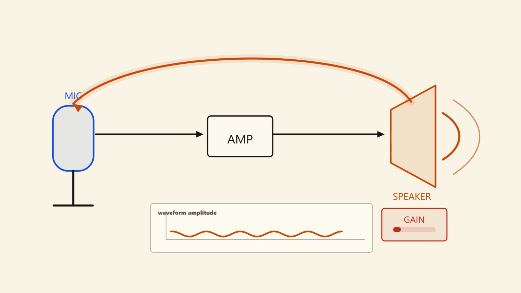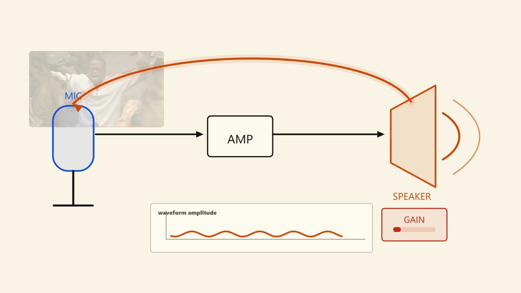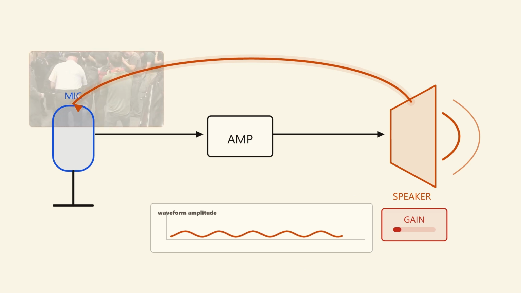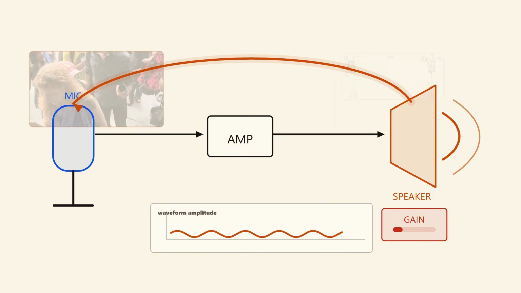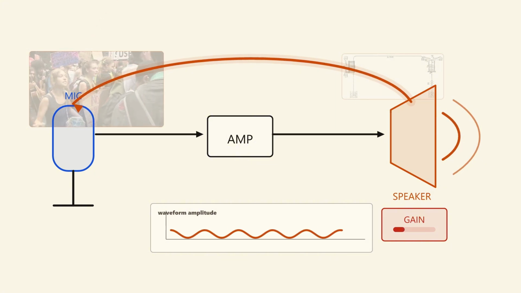Some of that speaker sound reaches the microphone again. Now the input is larger. The amplifier boosts it again. The speaker sends it back again. Each cycle makes the signal stronger. The microphone alone is not the cause. The speaker alone is not the cause. The loop creates the squeal.